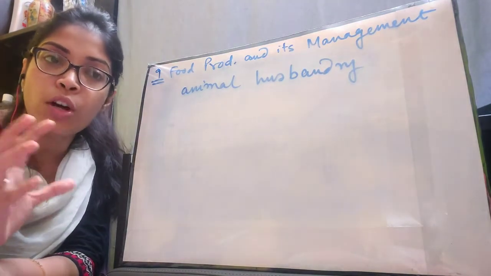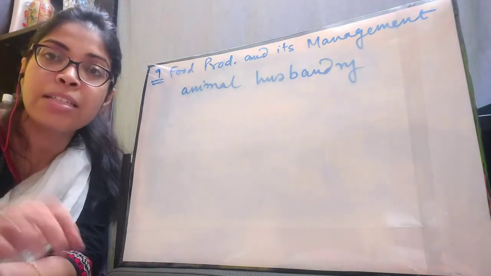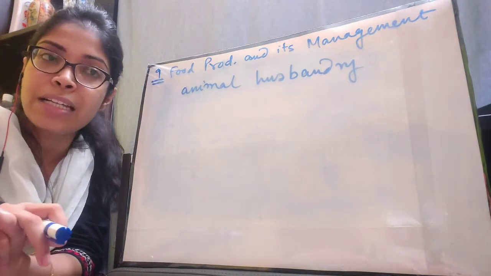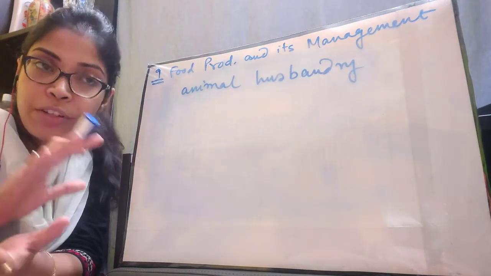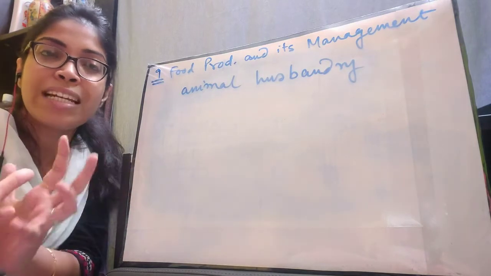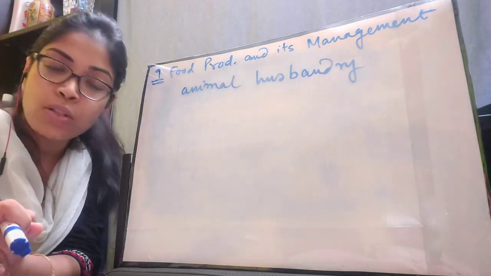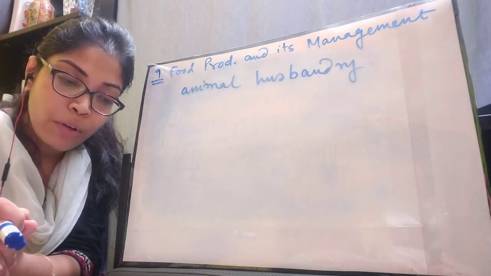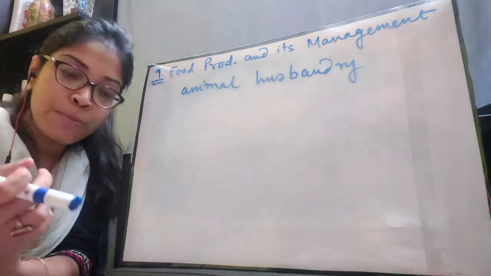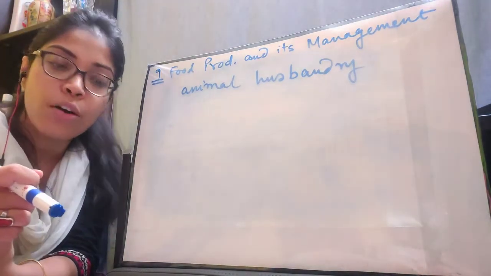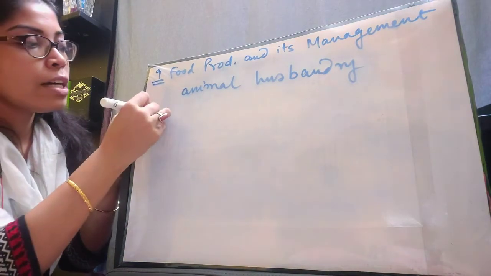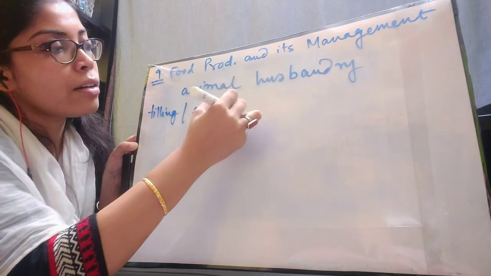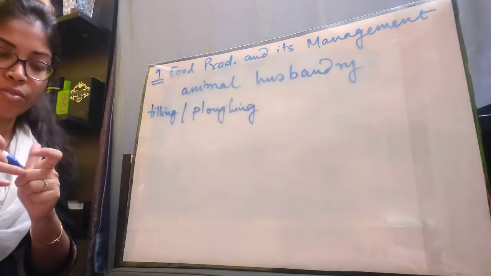From time to time, the water and air pockets within the soil particles vanish. After a long period of time, you will see that the soil is very tightly packed, and that is not good for the health of the plant. So loosening and turning of the soil is very important, and this is how the soil is prepared. This process is known as tilling or ploughing. So this is the first step.